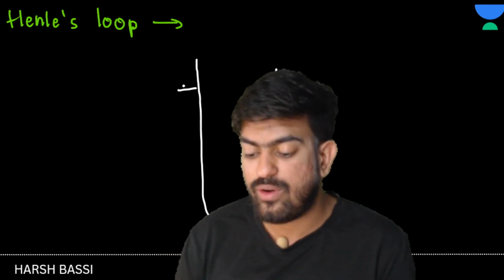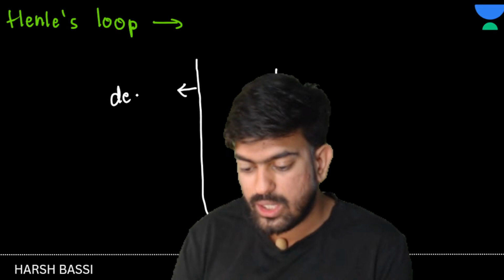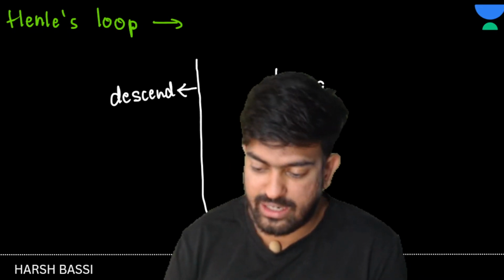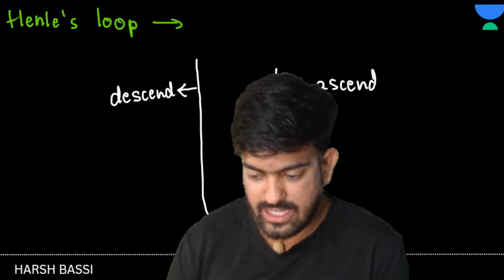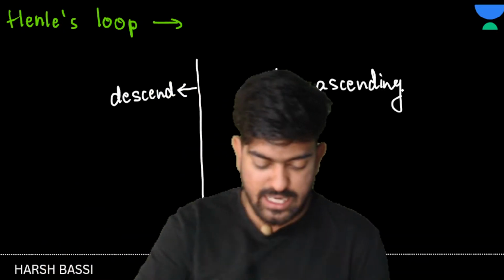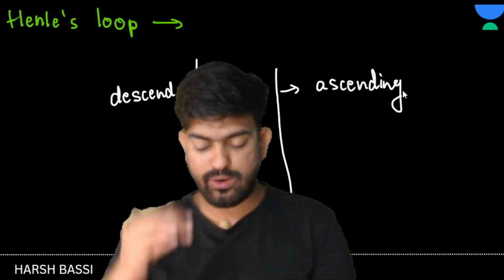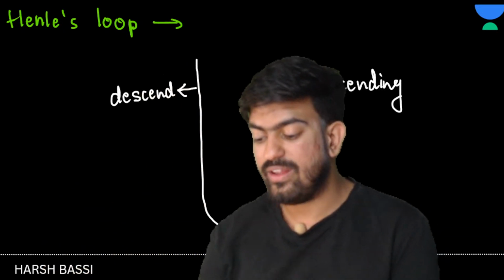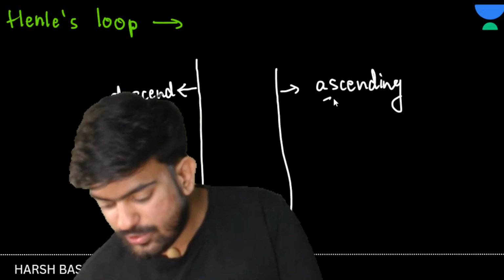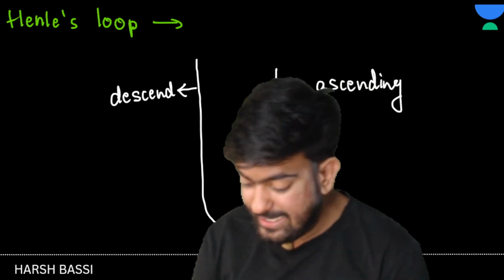Okay, chalo. Now Henle's loop consists of two parts. One is the ascending and one is the descending. So which one is ascending? This one is descending, bachcho. And this one is the ascending. नीचे जा रहा है ना, blood कहाँ जाएगा? नीचे जाएगा. So this will be known as descending and this will be known as ascending. Clear?